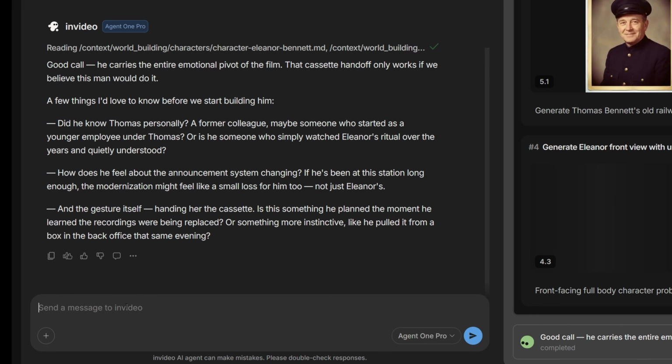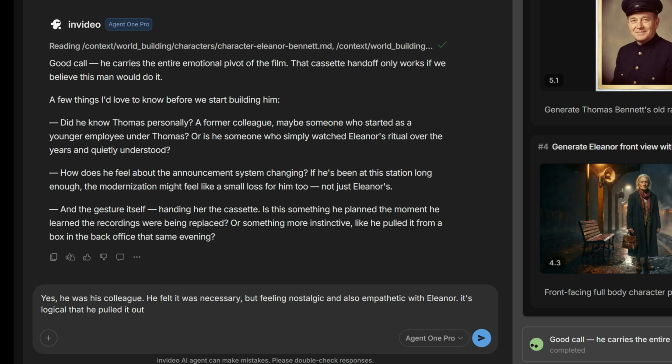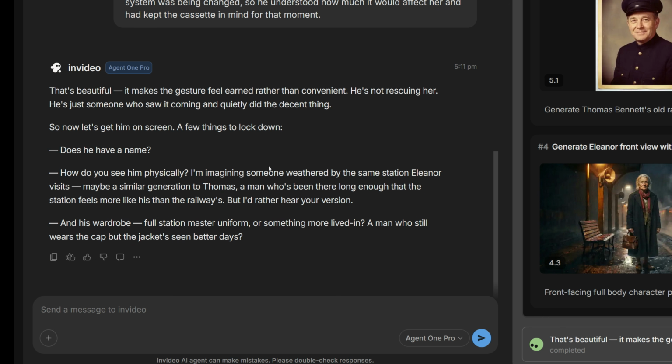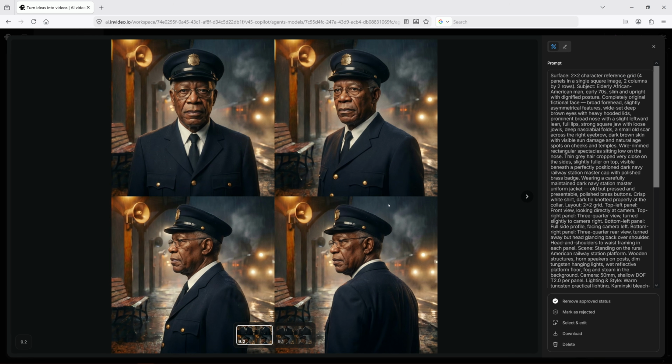For example, did he know Thomas personally? How does he feel about the announcement being replaced? These details aren't just cosmetic. They influence how the character is portrayed on screen. This approach makes the character feel far more intentional and tailored to the story, rather than feeling like a generic AI-generated asset.